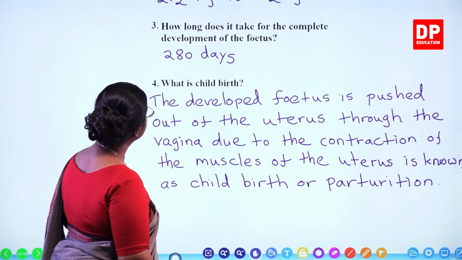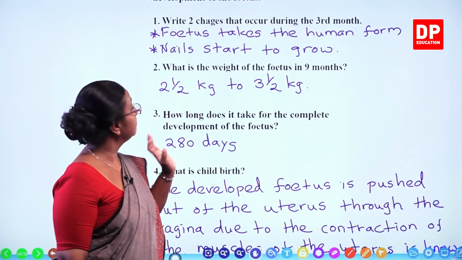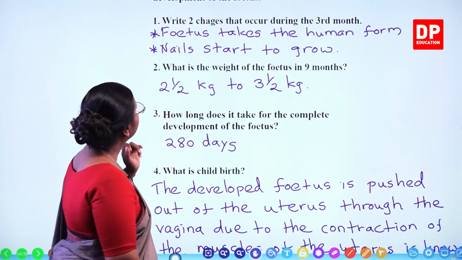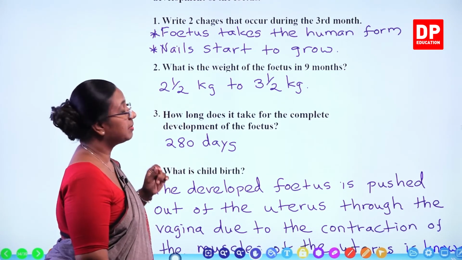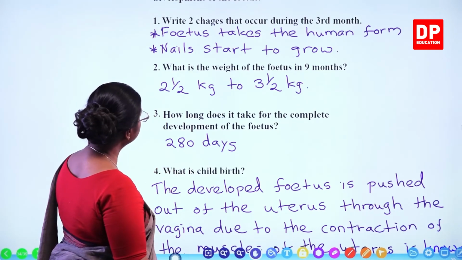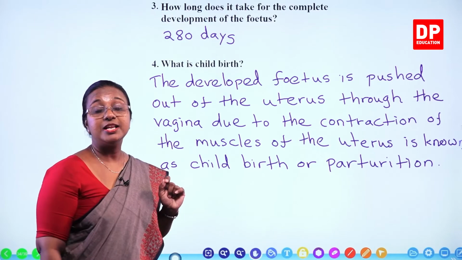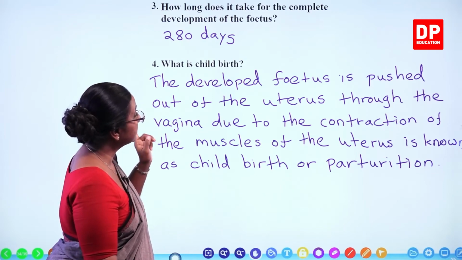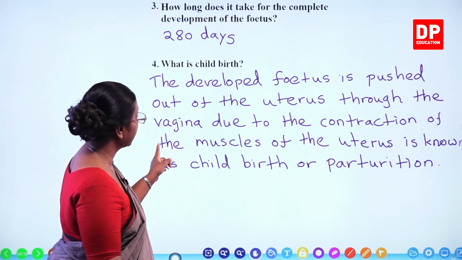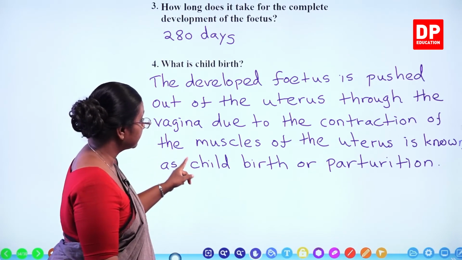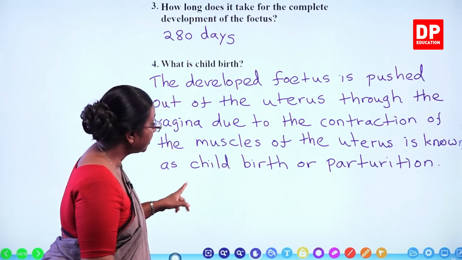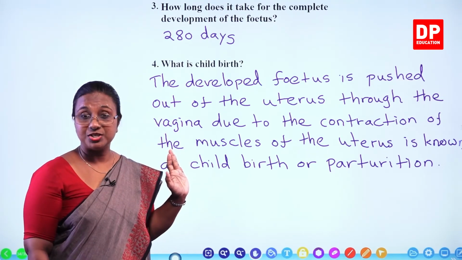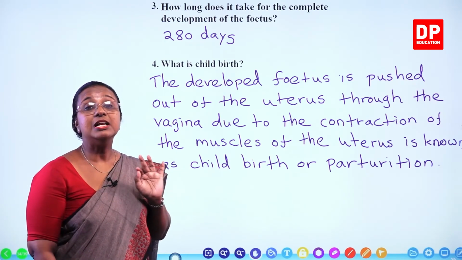So if we look at the answer, students, you all know during the 3rd month, the fetus takes a human form and the nails start to grow. Then the weight of the fetus in 9 months is about 2.5 to 3.5 kilograms, and it takes about 280 days for the fetus to completely develop. And after that, the developed fetus is pushed out of the uterus through the vagina due to the contraction of the muscles of the uterus is known as childbirth or parturition. You all know that. So I am sure you would have answered all these questions correctly. I will move on to the last question.